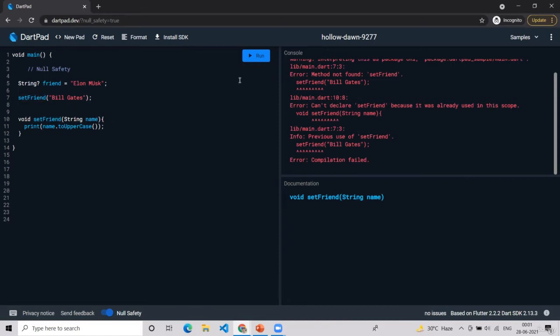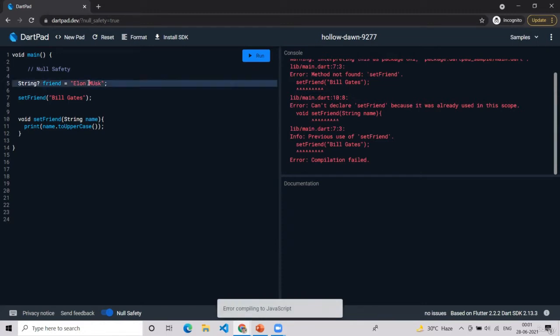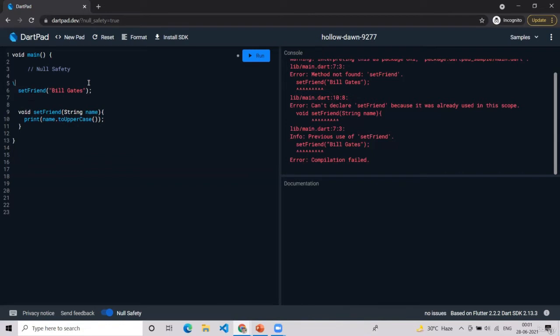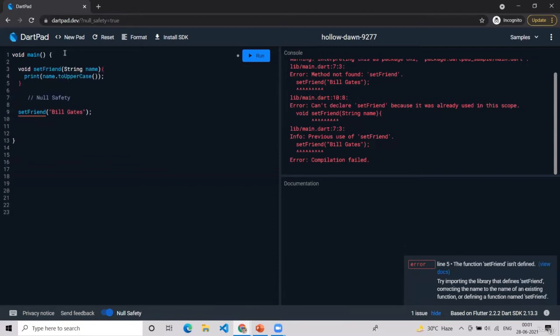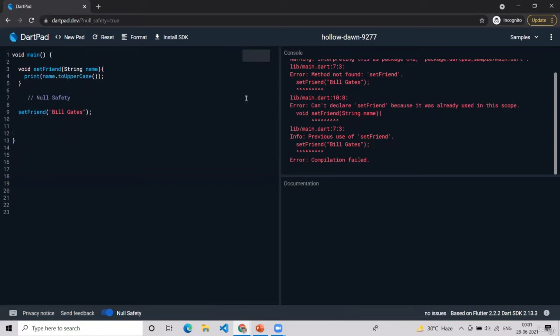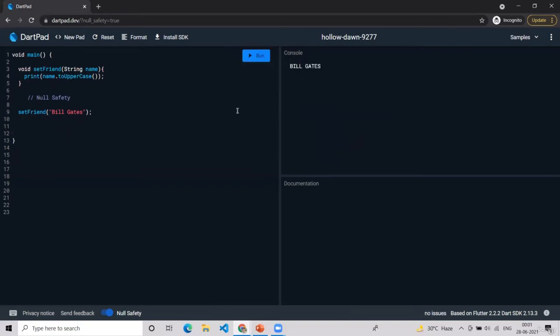Let's run. Obviously, that function was written below, so that's why it was showing an error.